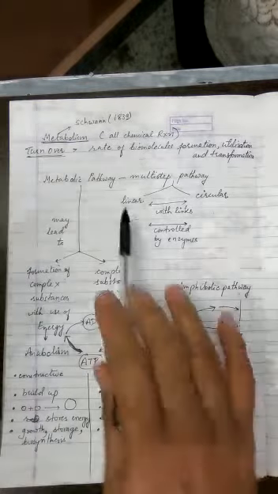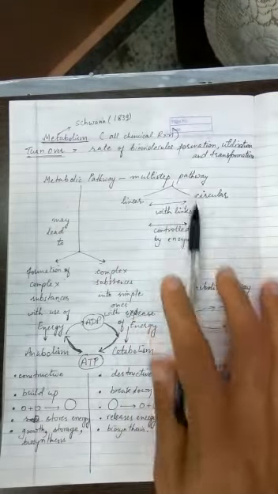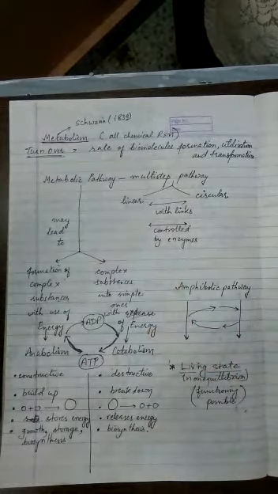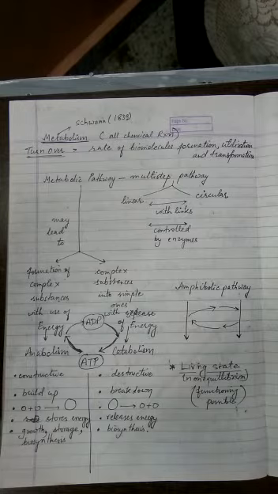So metabolic pathways are multi-step processes. Please remember that it is not a single step with huge energy released, or a single step with huge energy consumed. It is a multi-step process, and the detail of this concept will come when we do plant physiology and human physiology, because all these multi-step reactions you will be learning then. So a metabolic pathway is not a single step pathway, it's a multi-step pathway, and it can be a linear pathway or a circular pathway.